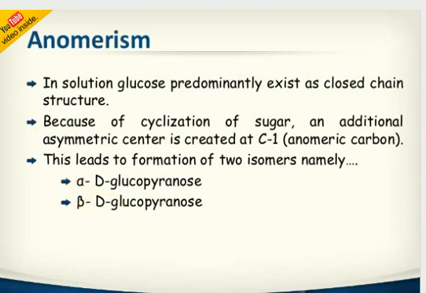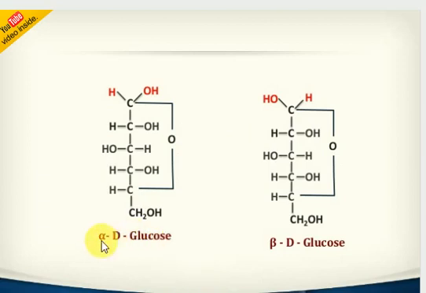Let's have a look at the alpha-D isomer and the beta-D isomer. Look at alpha-D glucose. In the cyclic structure, the OH group on the right hand side is called alpha-D glucose. In the cyclic structure, the OH group on the left hand side is called beta-D glucose. These are called anomers only.